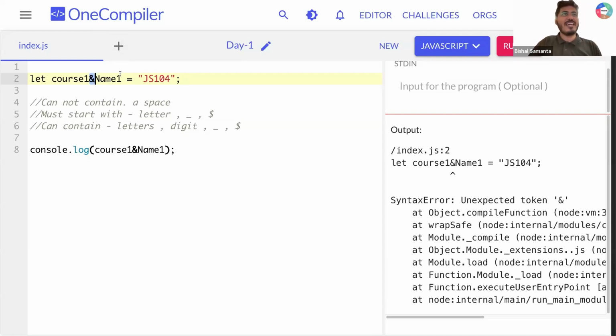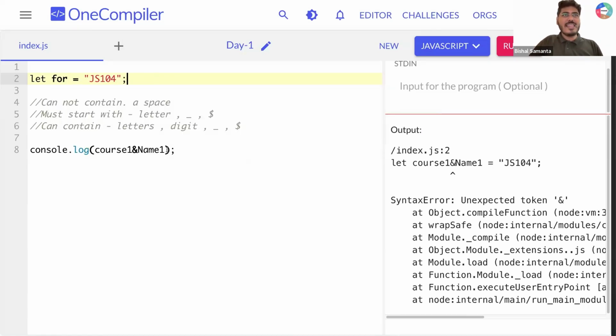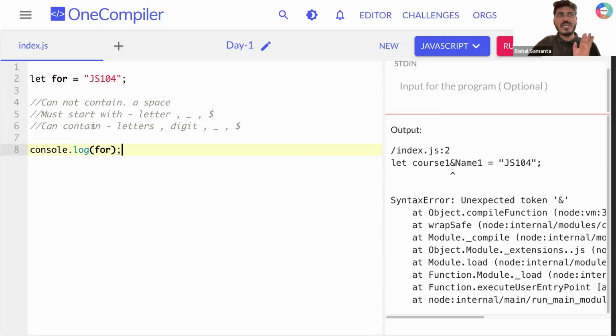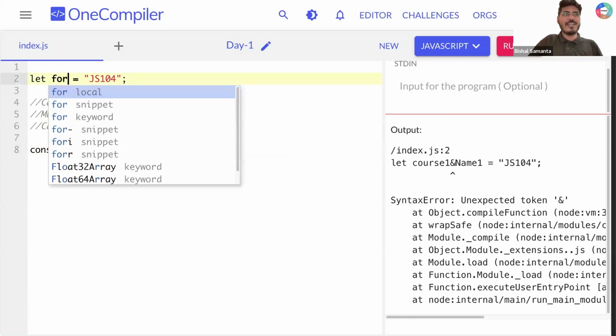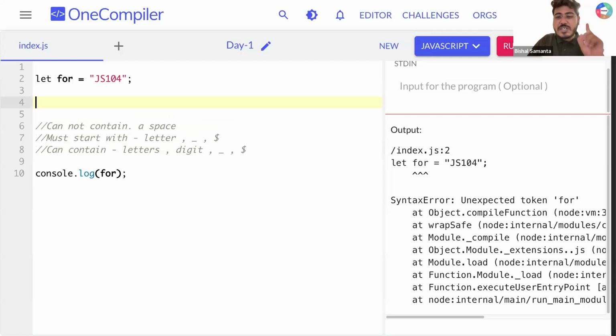Great. Okay. So now let's say I create a variable name here like that. Let for and then JS104. I'm typing here for. What do you think? Can I create a variable name with that? It contains only letters. But let's see. If I run this thing, I'm getting an error because in JavaScript, for is a reserved keyword.